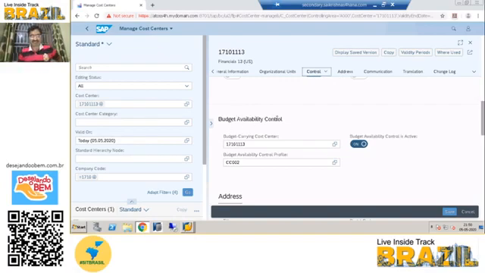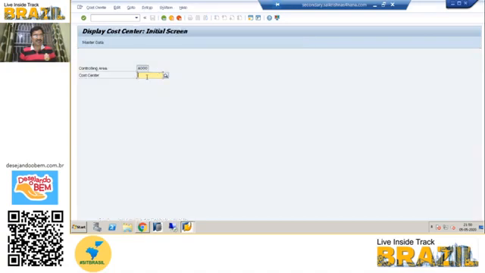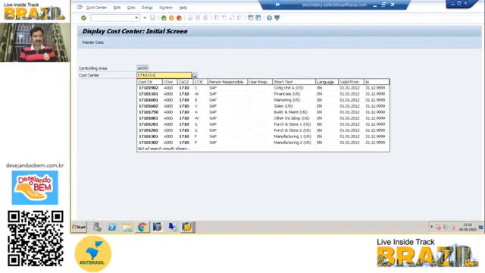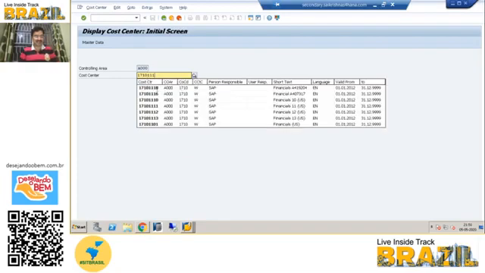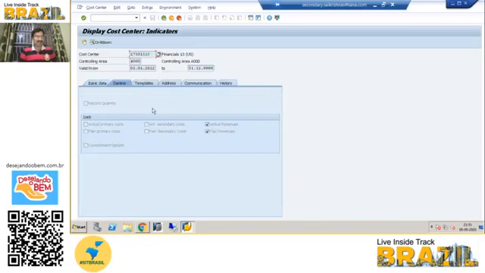This option is available only in Fiori. If you go into the cost center through the GUI, let us check. See here, under control there is no Budget Availability Control tab; that option is not available.